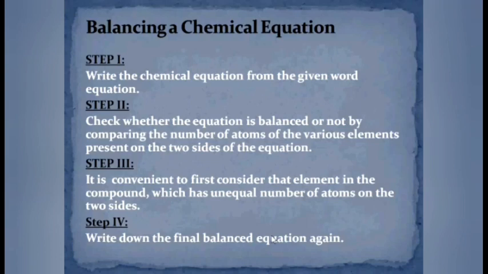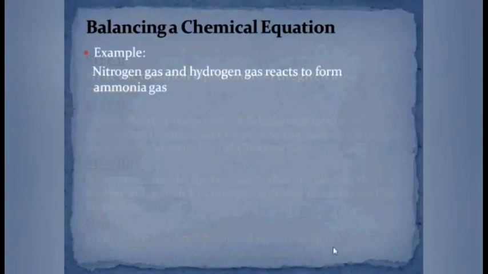With the help of this step, you will come to know which element has an unequal number of atoms, and balancing of the chemical equation can be started with the help of such elements only. Once the reaction is balanced, you have to confirm that the number of atoms on the left hand side is equal to the number of atoms on the right hand side. Once you confirm that the reaction is balanced, you can write the final balanced equation at the end of this process.